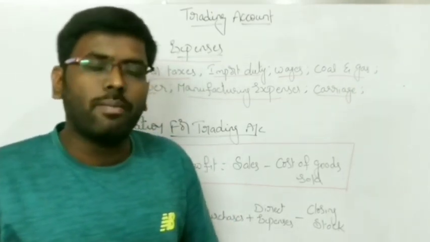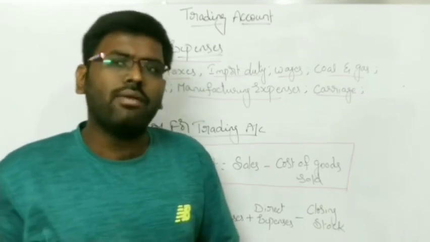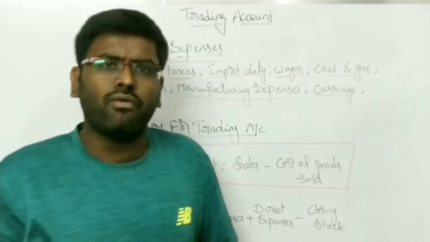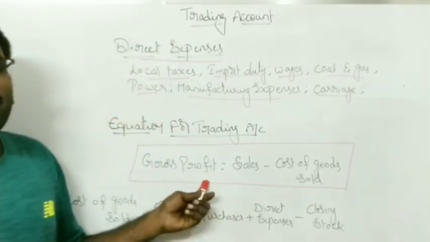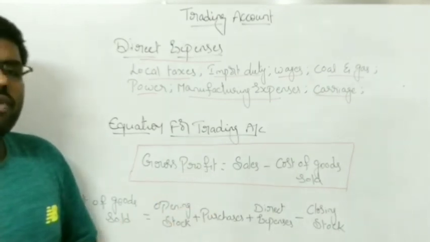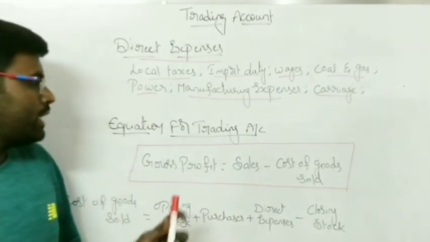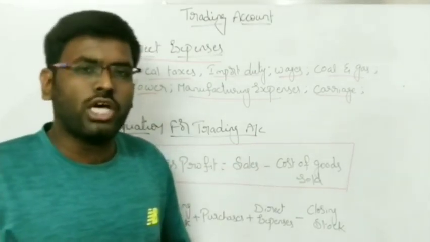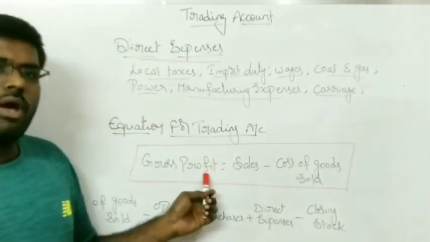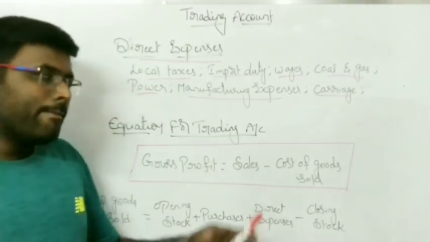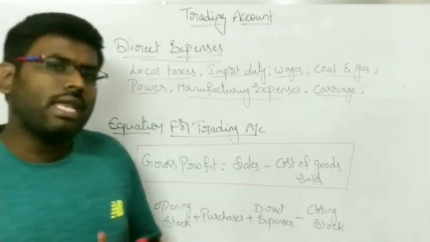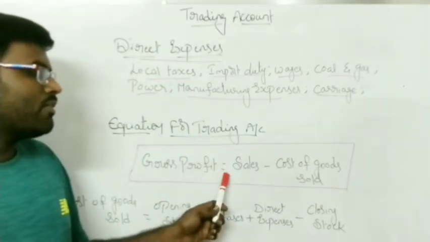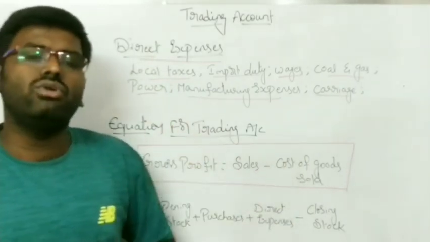So till now we have seen the format of the trading account, that is, the tabular format in which we can prepare the trading account and find out the gross profit. There is another method for finding out the gross profit, that is by using an equation, a formula. That is the equation for the trading account. The final outcome of the trading account is gross profit itself. So not only with the tabular format, by using this equation also we can find the gross profit, that is, gross profit equals sales minus cost of goods sold.